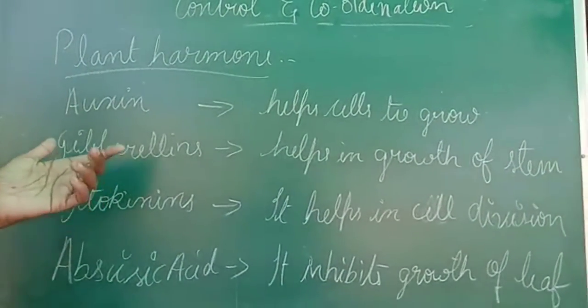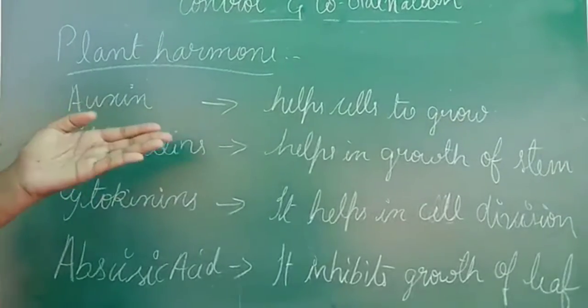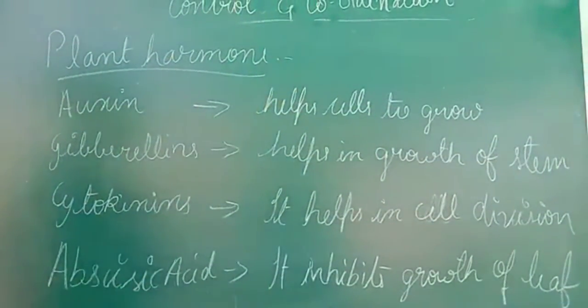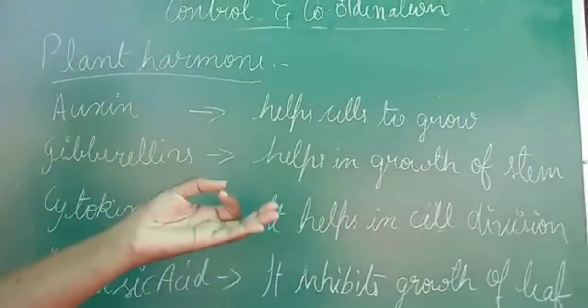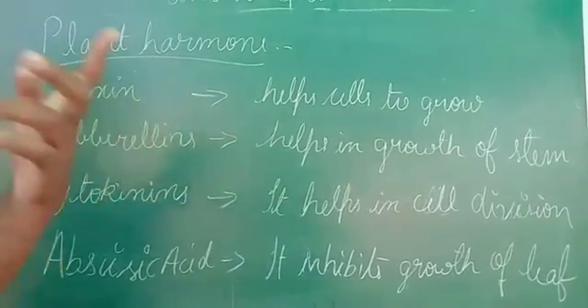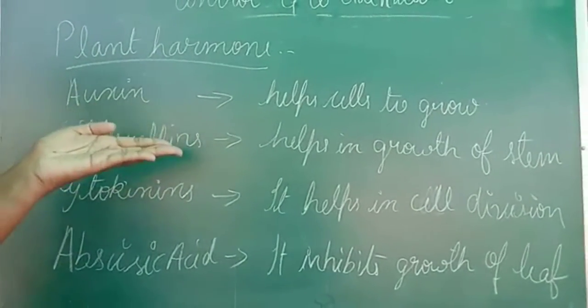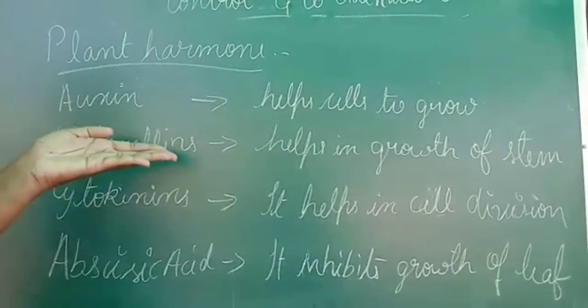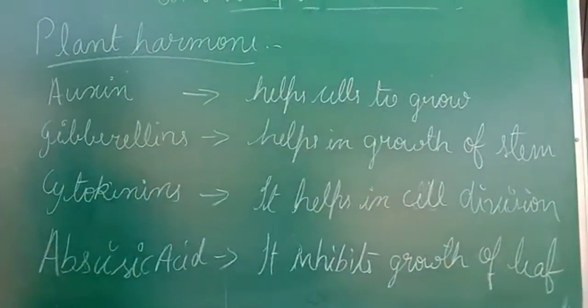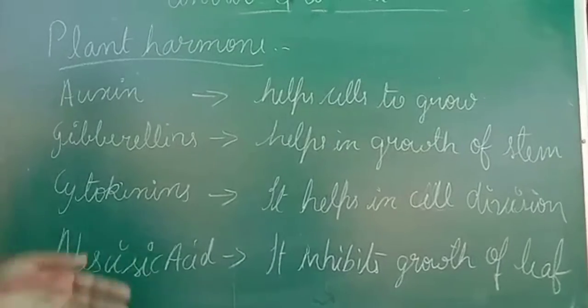Next, the second one is gibberellins. Gibberellins help in the growth of the stem. In plants there are stems, and the stems will start growing if gibberellins work properly inside the plant. This hormone helps in the growth of the stems of the plant. And the next one,